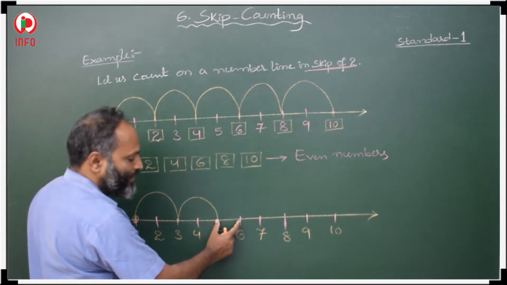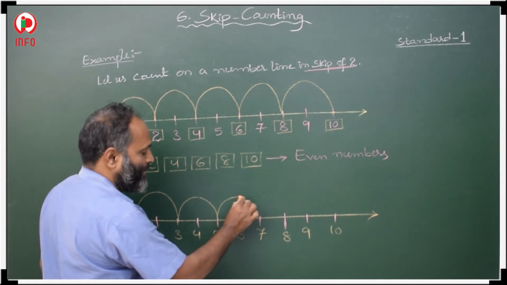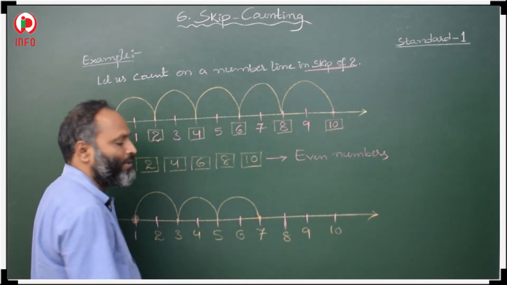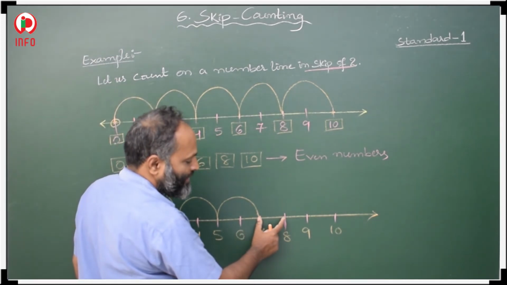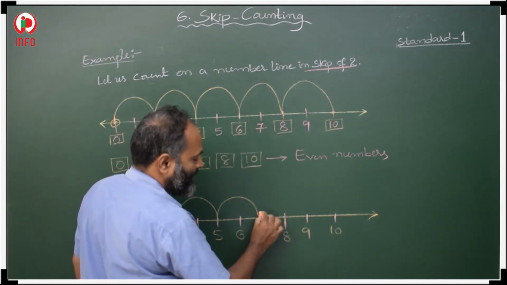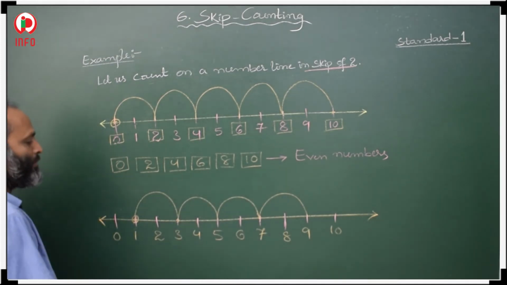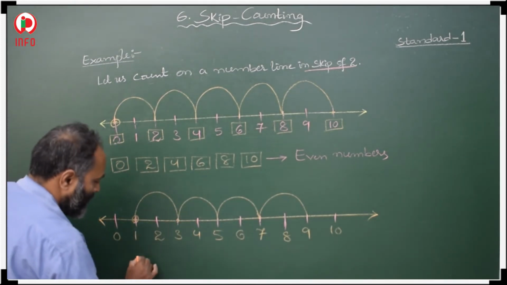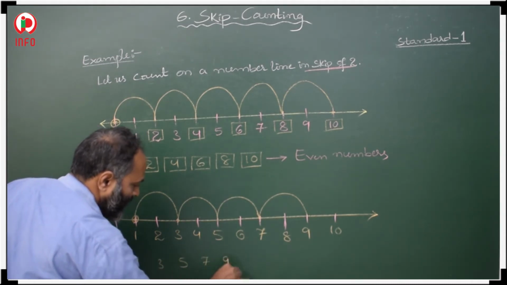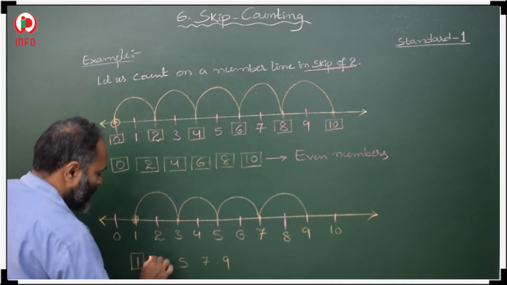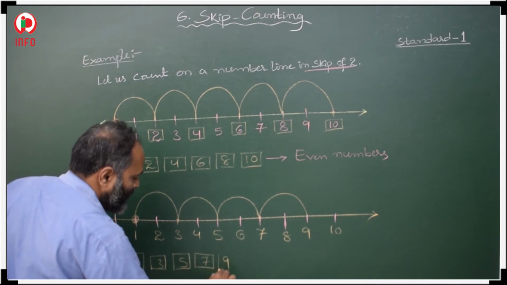Then 5 to 6 is one step, 6 to 7 another step, 2 steps. So 5 to 7. Next, from 7, 7 to 8 is one step, 8 to 9 another step, so 7 to 9, skip of 2's. So what are the skip of 2's when we start from 1? 1, 3, 5, 7, 9. These are the skip of 2's when we start from 1.